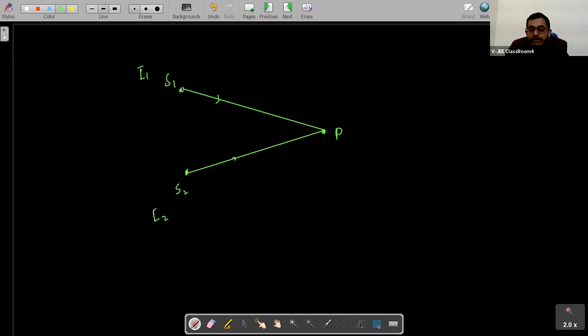And the equation for S1 will be y1 is equal to A1 sine omega t plus kx plus phi.